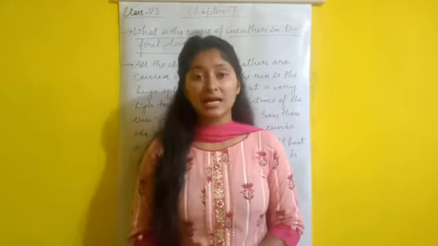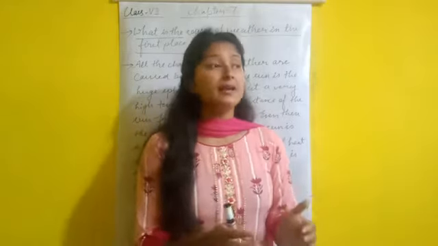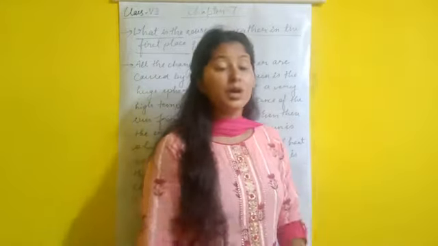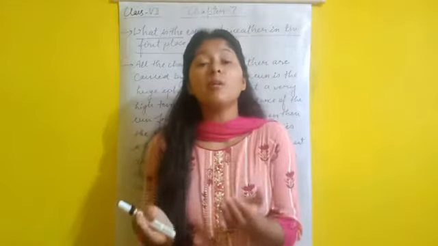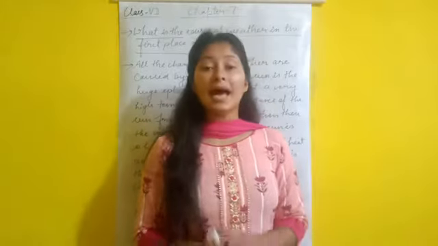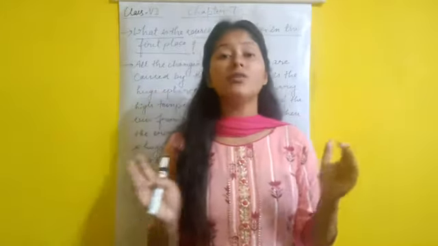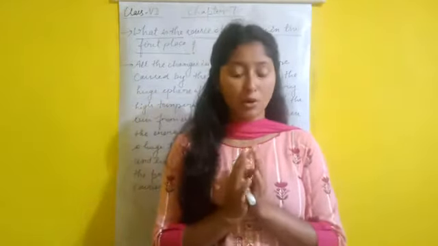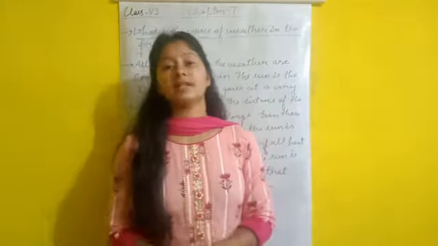In the previous class, we studied what weather is, where we get information about weather, who prepares the weather report, as well as how rainfall is measured. So, what is weather?